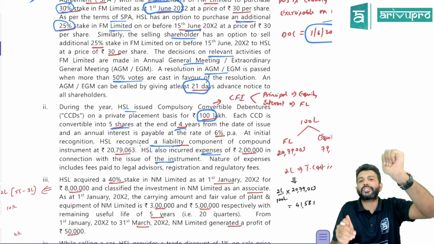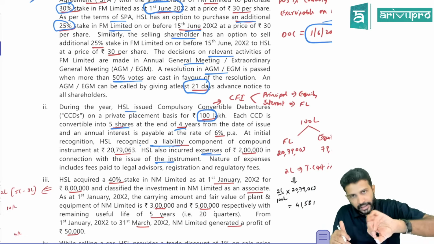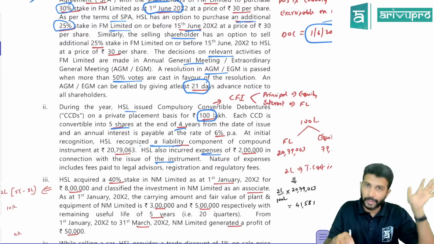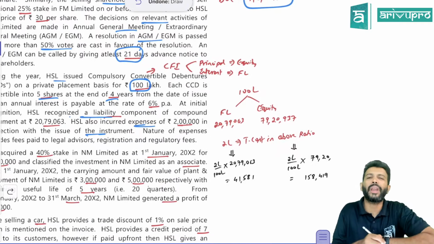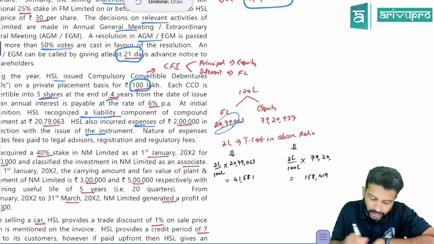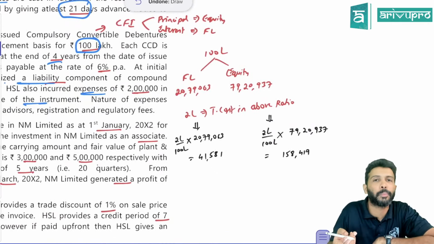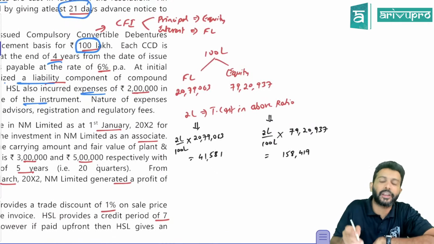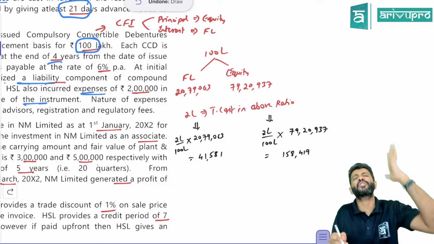Since the instrument has a financial liability and an equity portion, the transaction cost has to be split, or it has to be considered for both financial liability and equity. So basically the 2 lakh transaction cost will be allocated to financial liability and equity in their respective ratio. This is the 2079 and 79 ratio. So in this ratio, 2 lakh will be apportioned. So how much transaction cost will be allocated to financial liability? This much. How much for equity? The balancing figure. That is what the question is all about.